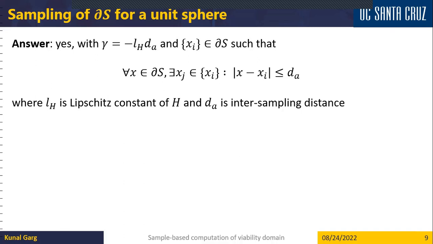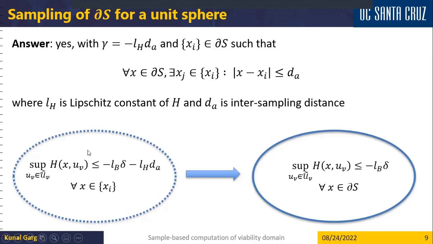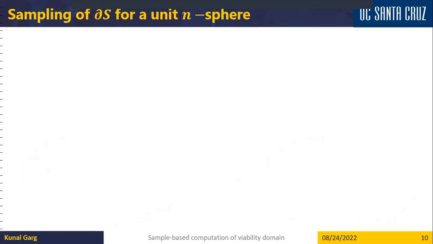It turns out that the answer is indeed yes, when we choose this parameter gamma as a product of the Lipschitz constant of the function h and the intersampling distance of the sampled points. Then satisfaction of this modified inequality at just those selected points indeed implies that the original inequality holds at each point on the boundary. In this paper, we present our results for n-spheres, but they can be generalized to other complex sets which are homeomorphic to spheres.